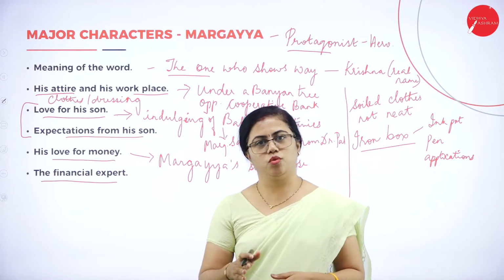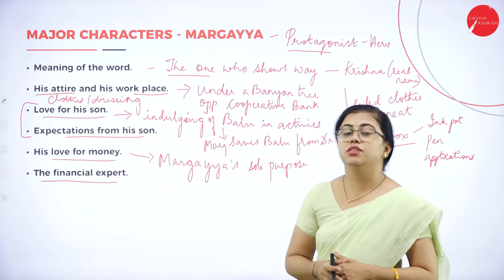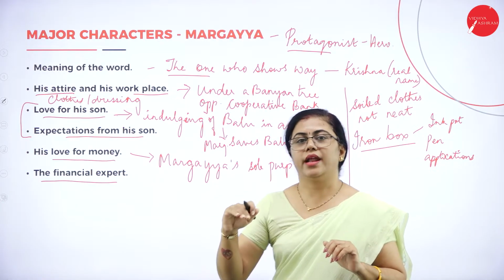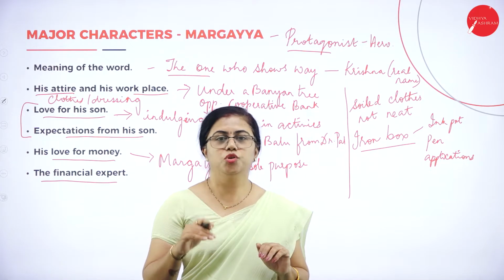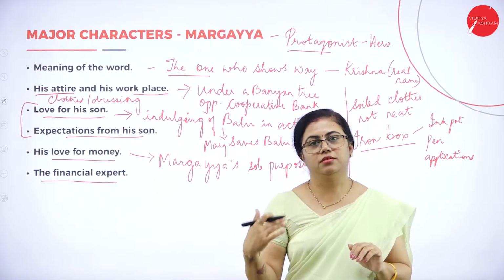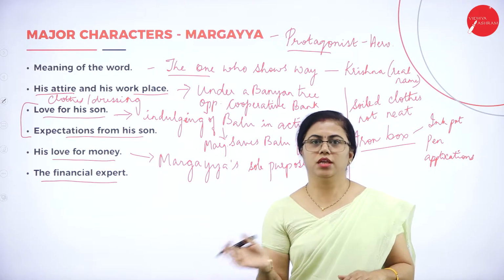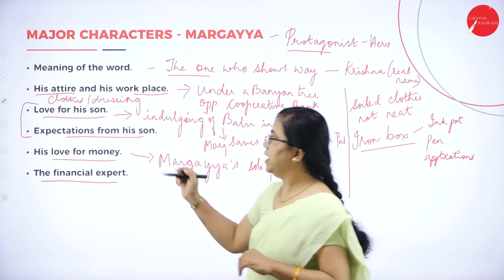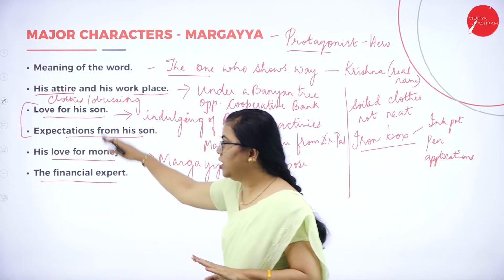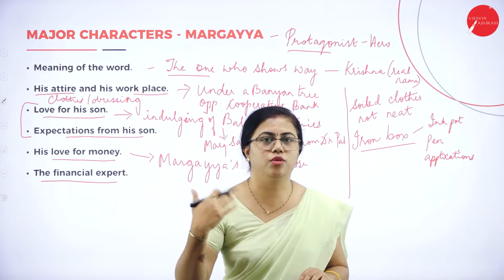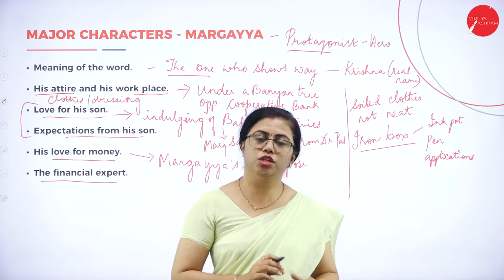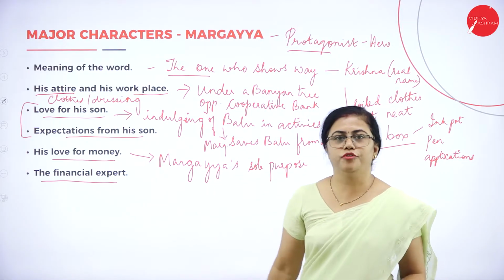This way you can write about Margaya. But the main thing to concentrate on, when you start to write this answer for a 10-mark question, is that you write about the appearance, then the characteristics, then the relationship with other people, everything over there. You can also call him a loving father. He had a lot of expectations also. All these things you can put in the first paragraph, and then you can start expanding, elaborating each and every point. So this was all about the character sketch of Margaya.